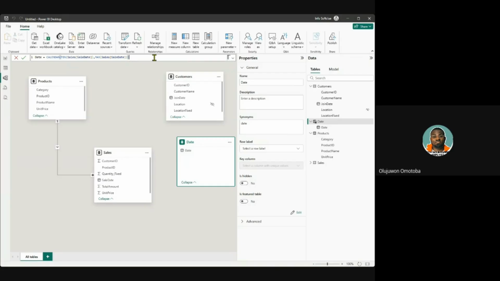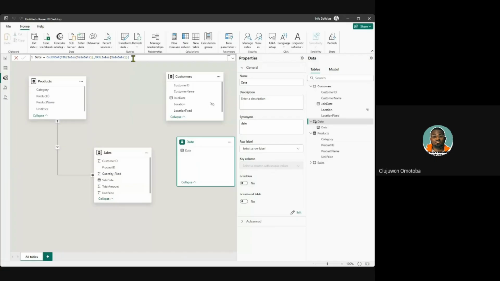But when you are not seeing any red indication, like for instance, if I put a comma here now, you will see a red here. You can see it has invalidated my code. It has already underlined it, that I must complete what I'm doing. But once there is no error, everything looks clean. And once I click on enter, now I have a proper date table.